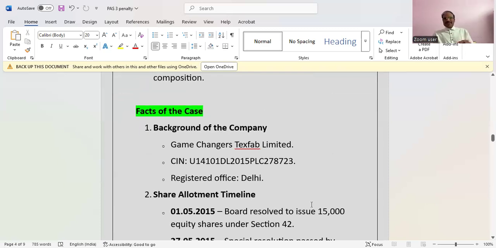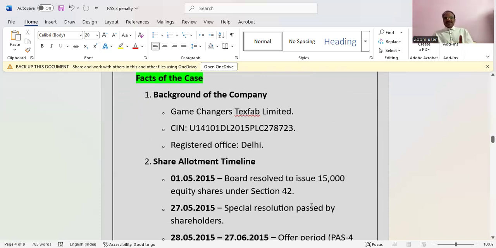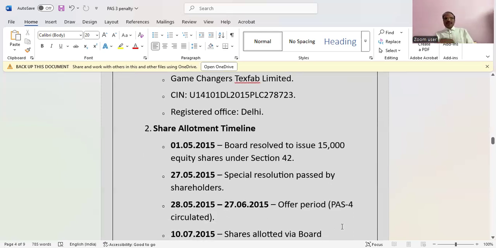See the background of the company. The company name is Game Changers Texfab Limited. Registered office is Delhi. The board resolved to issue 15,000 equity shares under Section 42, and on 27th May 2015 a special resolution was passed by the shareholders.